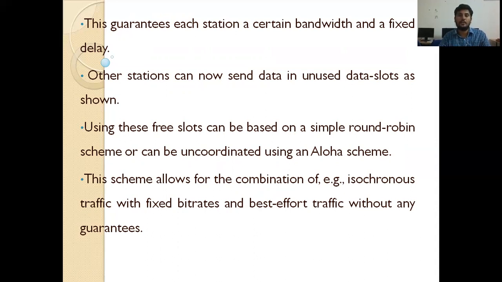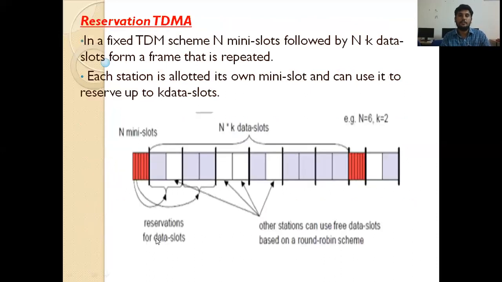This scheme allows for the combination of traffic with fixed bit rates, that is isochronous traffic, and best effort traffic without any guarantees. So multiple data packets have to be combined and travel here in the reservation TDMA.